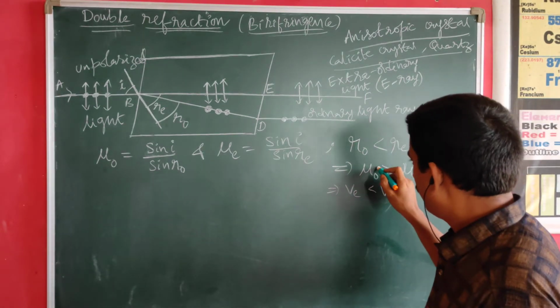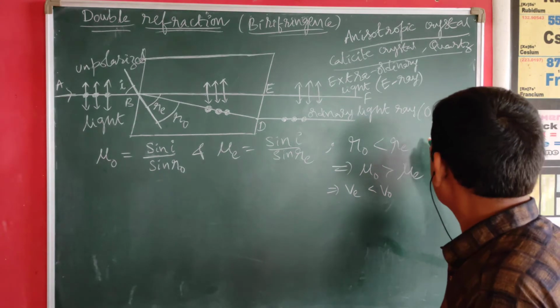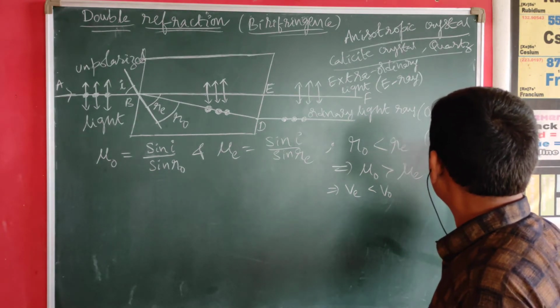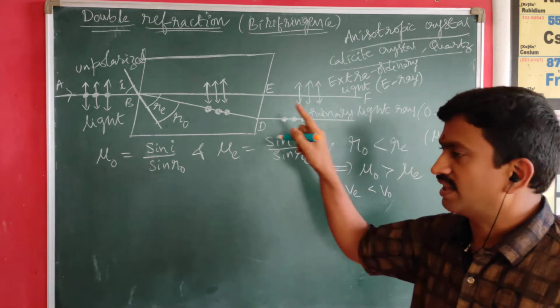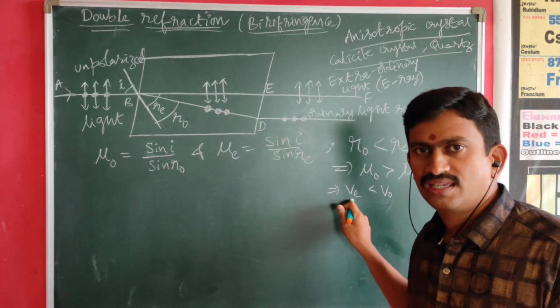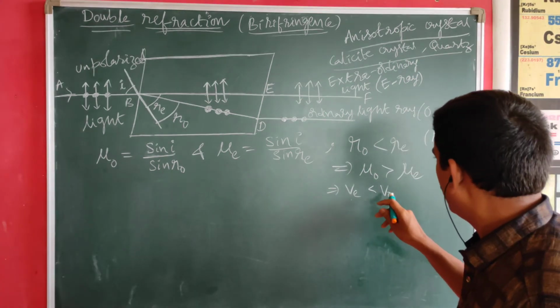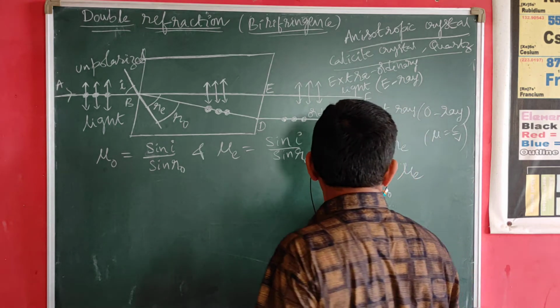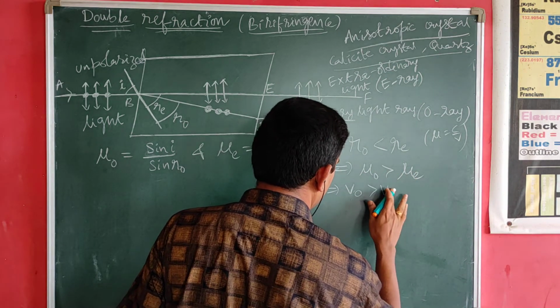Similarly, refractive index and velocity are also reciprocal to each other, because we know that mu equals C by V.